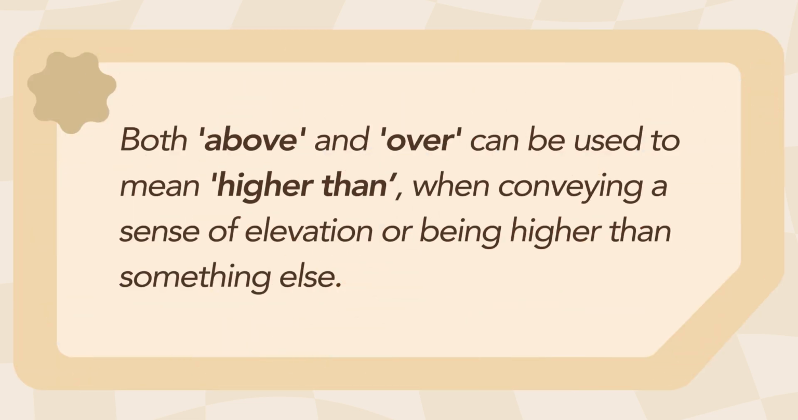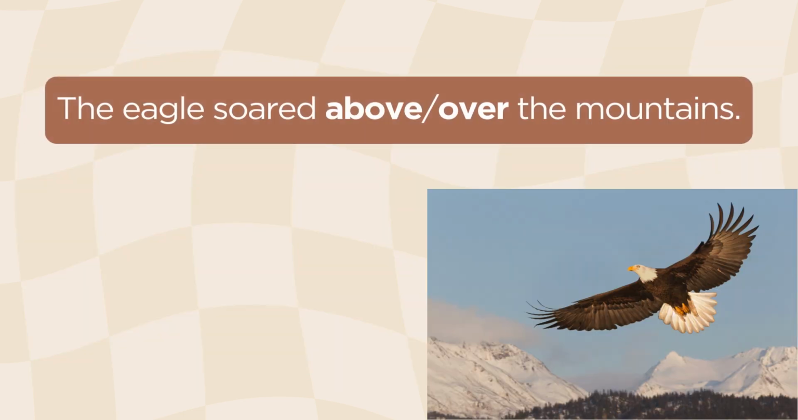Both above and over can be used to mean higher than, when conveying a sense of elevation or being higher than something else. For example, the eagle soared above or over the mountains. Whether we say, the eagle soared above the mountains or the eagle soared over the mountains, both are correct. In this case, both prepositions convey the idea that the eagle is flying at a higher elevation than the mountains.